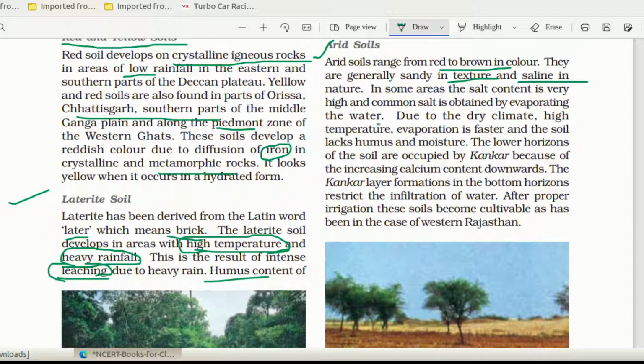In areas where the salt content is very high, common salt is obtained by evaporating water, isn't it? Due to the dry climate and high temperature, evaporation is faster. Suppose our climate is dry and the temperature is high, you can see more evaporation. So the soil lacks humus and moisture here also. The lower horizon of the soil is occupied by kankar because of increasing calcium content downwards. The kankar layer formation in the bottom horizons restricts the infiltration of water. Infiltration means water going into the soil.